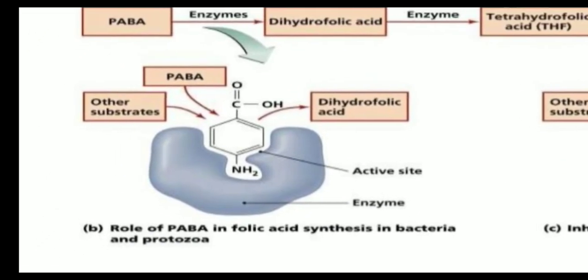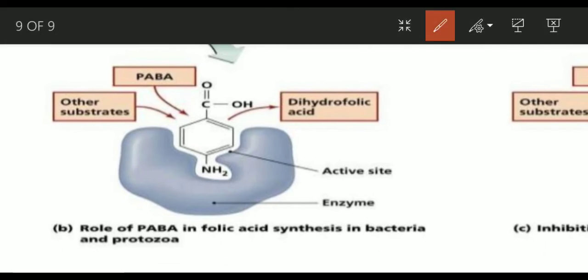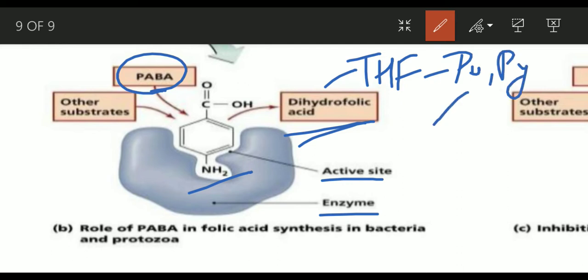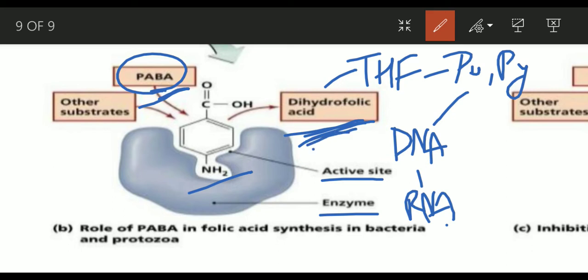So what happens is, this is the usual pathway. This is what happens in the normal pathway. So this is the enzyme, and PABA is the substrate. Para-aminobenzoic acid is the substrate. So the substrate fits into the active site of the enzyme, and it gets converted into dihydrofolic acid, which in turn will get converted into tetrahydrofolic acid, which will give purines and pyrimidines, and finally will get DNA and RNA. Right? So this is how PABA will help in the production of dihydrofolic acid.